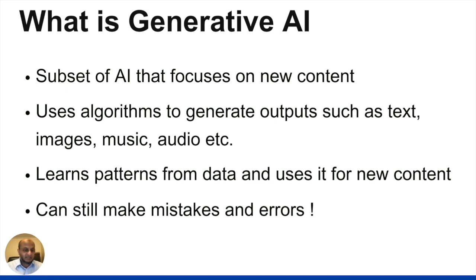So like I said, this can be text, images, music, audio, and it's based on what it's learned. And of course, remember that it can still make errors, and that's one of the biggest things I'm going to keep focusing on. A lot of people start thinking that generative AI is flawless; it cannot make any mistakes. That is a major mistake to make.